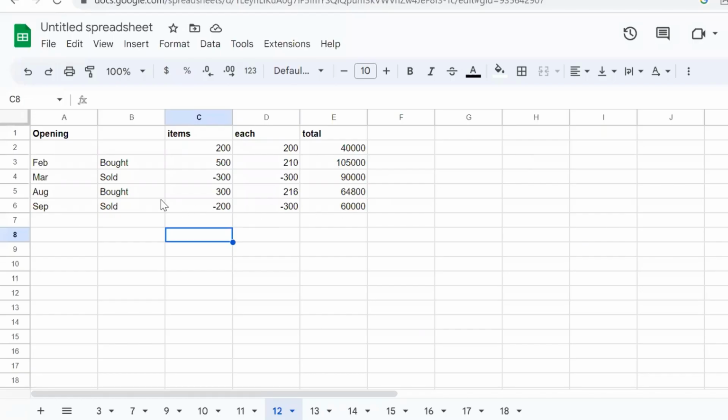So here is our data from this question, and let's calculate the whole amount of items and the total value for the items that were in opening inventory and bought, and the total amount of items.